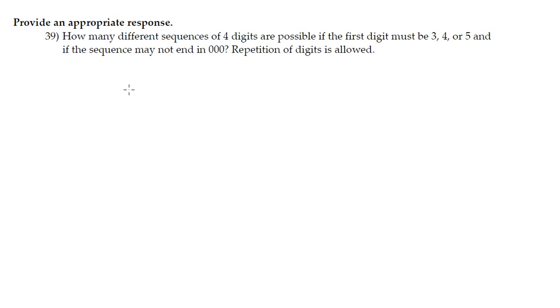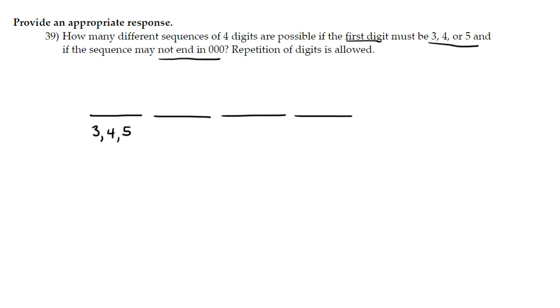Okay, so how many different sequences of 4 digits are possible if the first digit must be 3, 4, or 5, and the sequence may not end in 0, 0, 0? And I can repeat digits. So the way we'll do this problem is let's ignore this piece for now. We'll solve the problem and then think about this at the end.